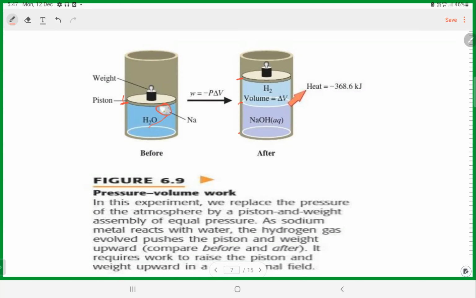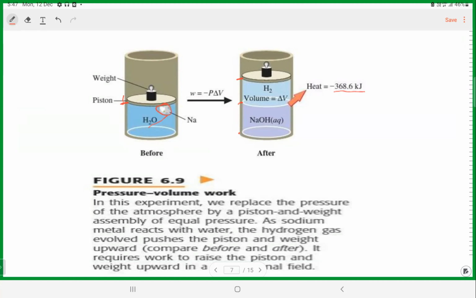So the work done is equal to minus P into delta V. You are not applying any pressure, right? Because of the chemical process, the volume increases. So W is equal to P delta V. And then it liberates heat energy. That's why they said minus 368.6 kilojoule per mole.